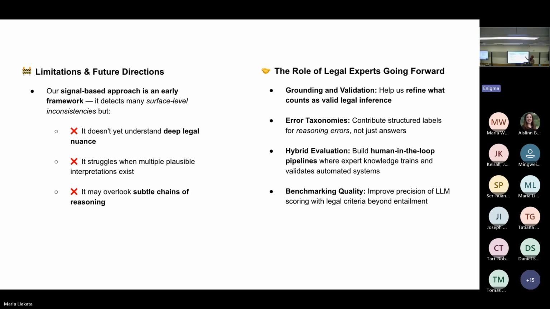What the role of legal experts going forward comes into the picture is this: when we do this error analysis, we as AI engineers cannot obviously understand all the legal context that has been given or generated by an LLM. So it becomes very important for the legal experts to sit with the NLP people or with the engineers to help us identify that this step was wrong because of these reasons, and these reasons could then be looked upon, and we could improve our evaluation system as Rob was talking about, and move towards a trusted, legally responsible AI system.